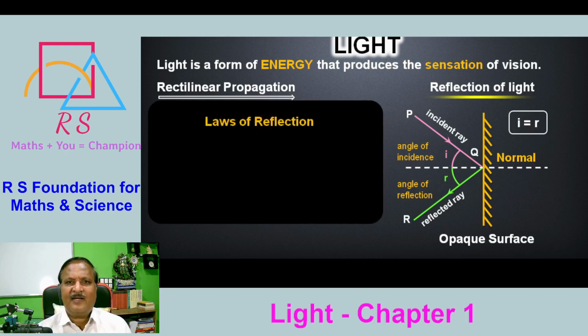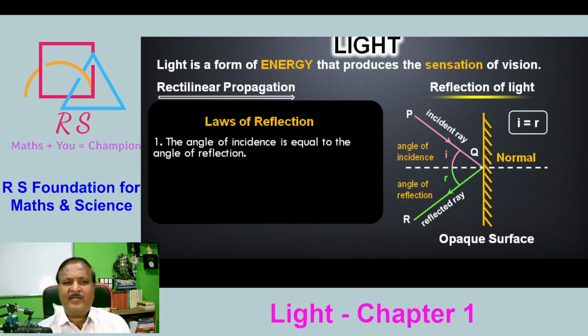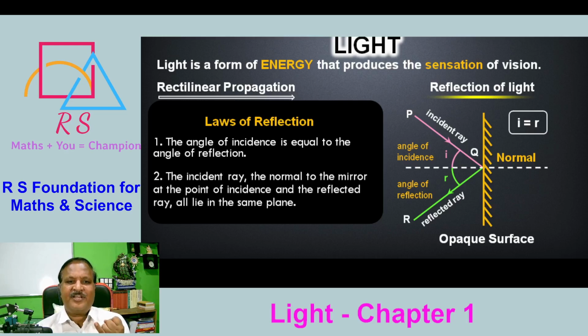Let us understand the laws of reflection. There are two laws of reflection. One law: angle of incidence is equal to angle of reflection. Second law: the incident ray, the normal ray and the reflected ray lie in the same plane. These two are the laws of reflection.